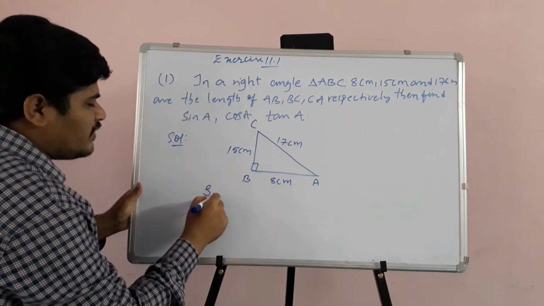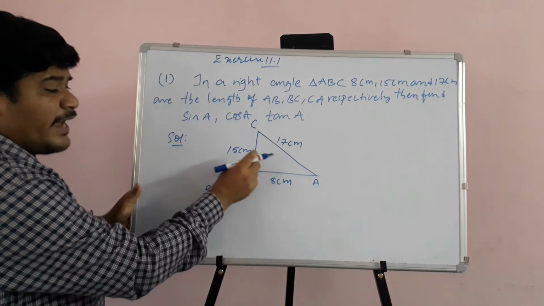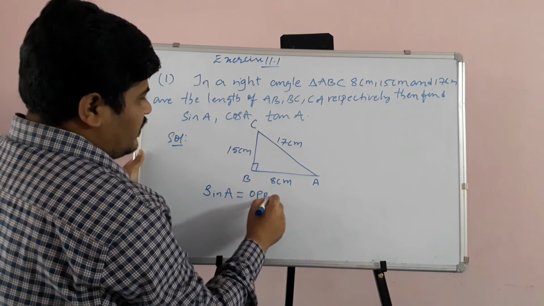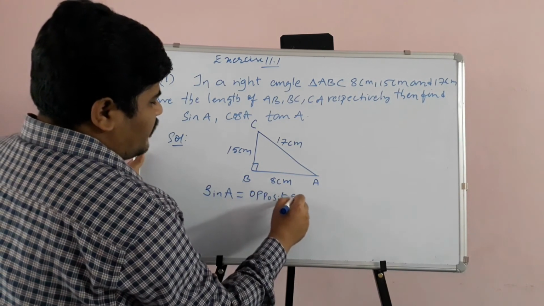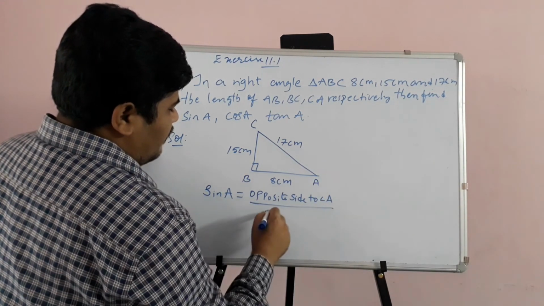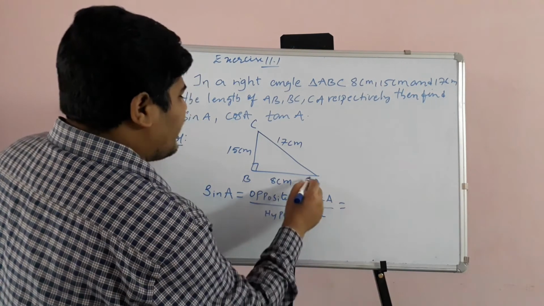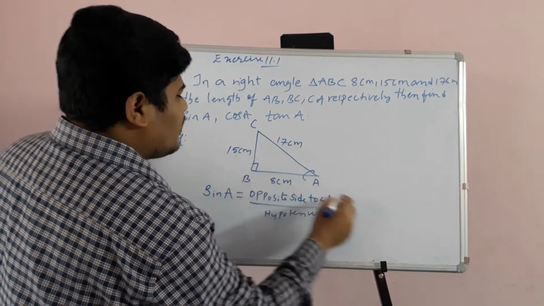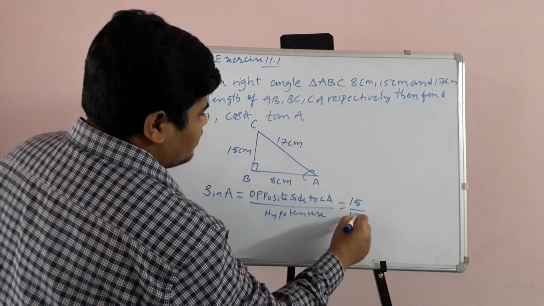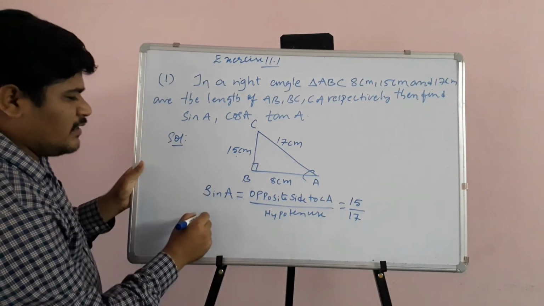So children, what is sin A? Sin A is equal to the opposite side to angle A by hypotenuse. What is opposite to angle A? It is 15 centimeters, and the hypotenuse is 17 centimeters. So sin A is 15 by 17.